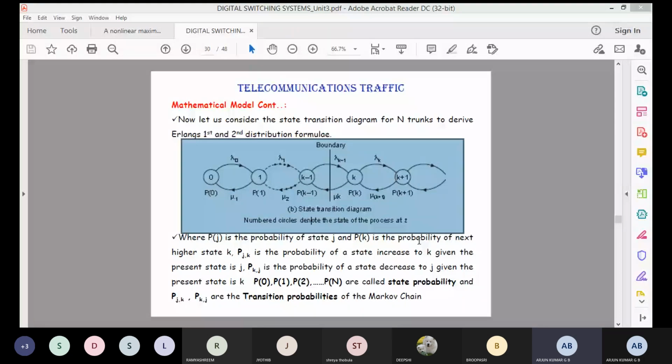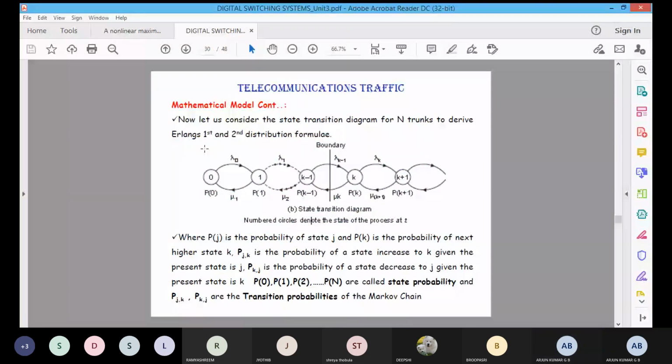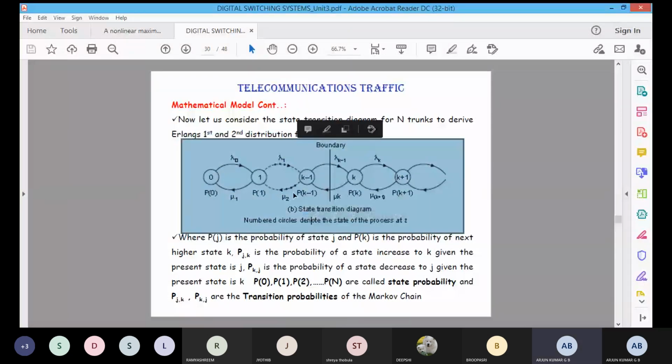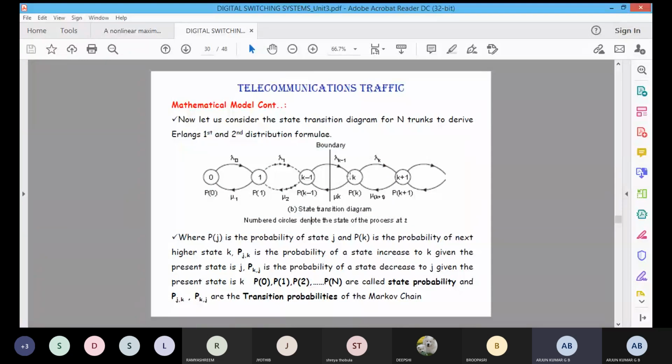Our connectivity will sometimes be poor. Okay. See, before going to that model, first I am explaining this state transition diagram. See, k is nothing but a transition that will happen. Suppose a call arrives, it goes to k plus 1. At that time, the probability of this particular state is represented by P of k plus 1. Suppose the call is terminated during the particular time.